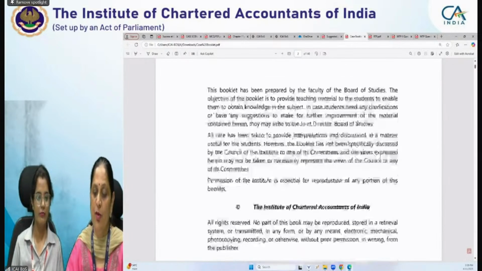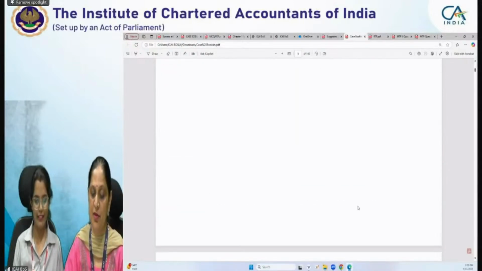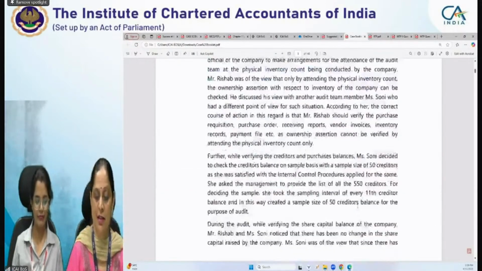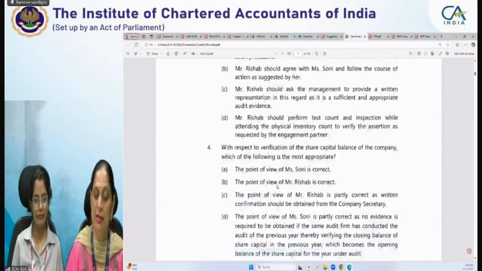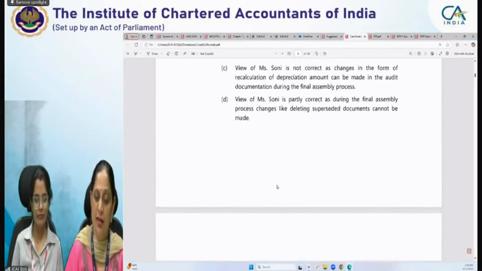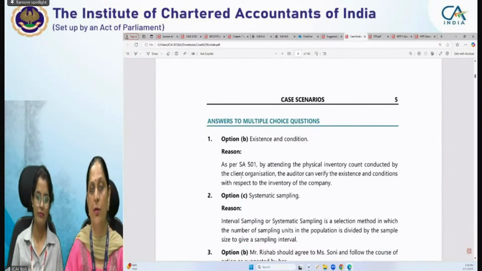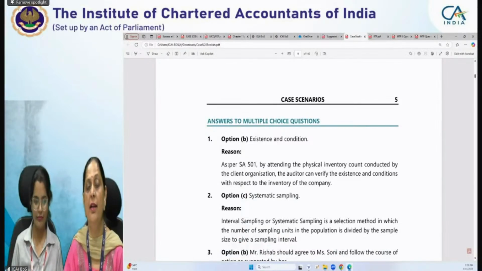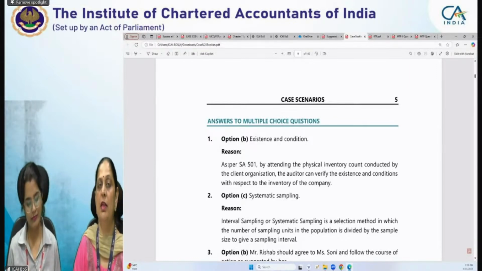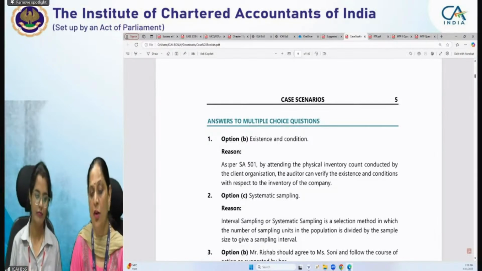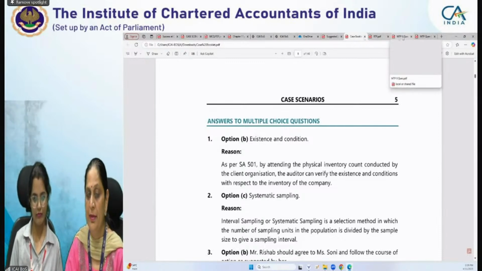We are having our booklet on case scenario, wherein we have discussed the case, like paper. In paper, you are having integrated case scenario, and thereafter MCQs arising from that situation, right? So this is like the pattern of the same. And in this, we have added the reason why option B is correct or why option C is correct. Okay. Of course, in examination, it is not required, but for your preparation, when you find doubt, for clarity of conceptual knowledge, we have inserted reasoning for the same. Okay.